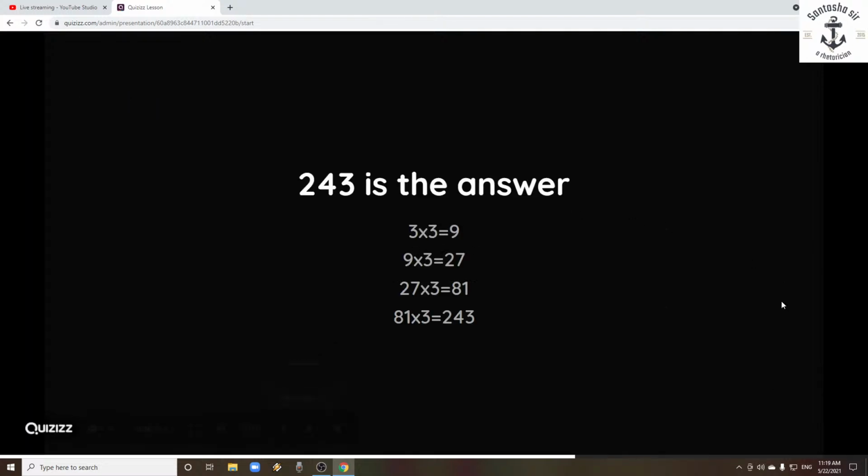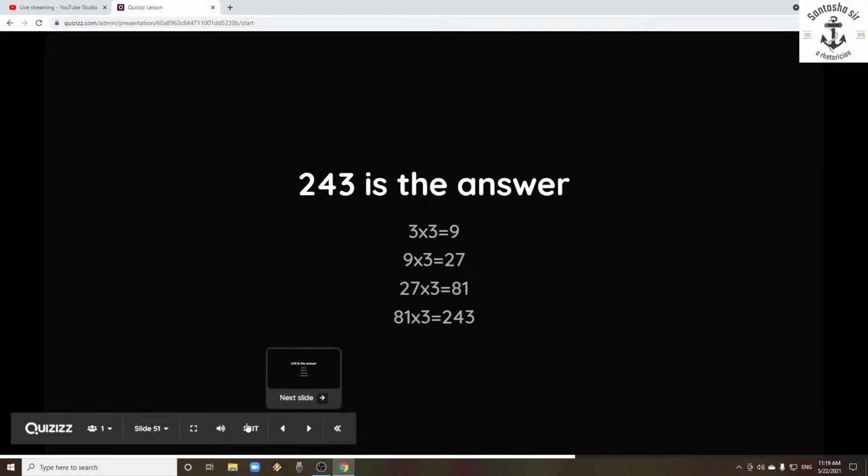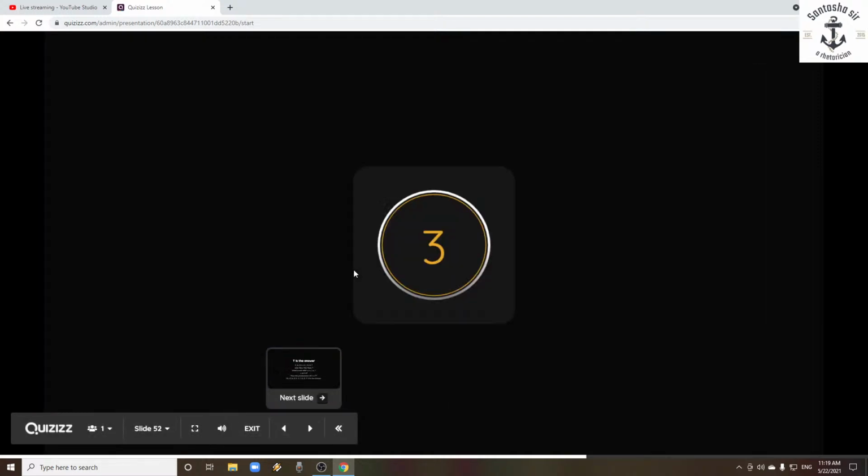Because 3 into 3 equals 9. Again, that 9 is multiplied with 3, 27. That 27 is multiplied with 3, 81. And this 81 should be multiplied with 3. That gives 243. That's the right answer. That's how the series is completed. Now, moving on to the next one.